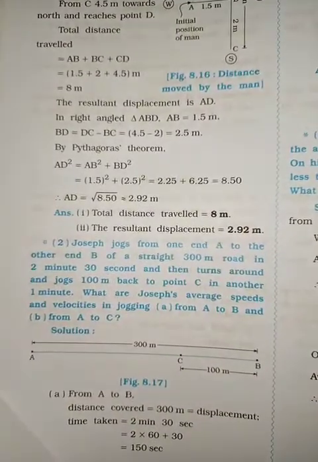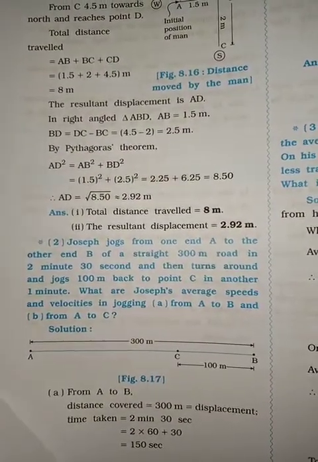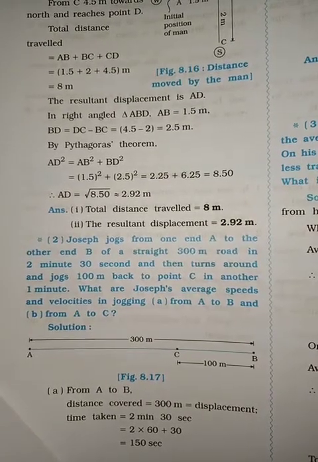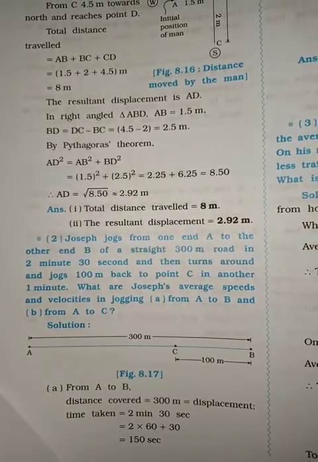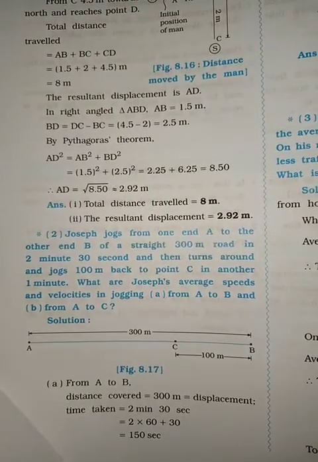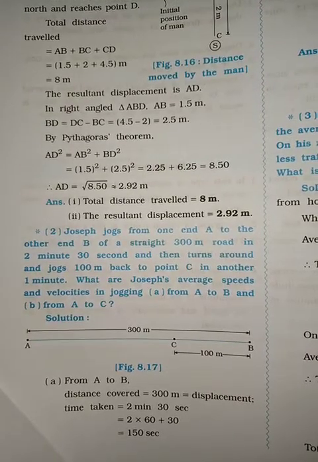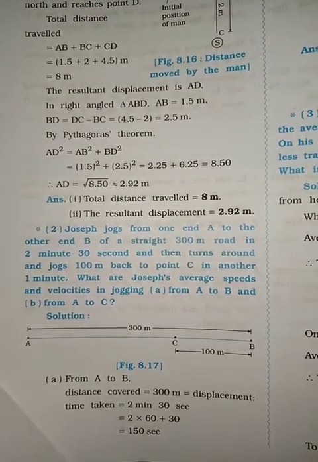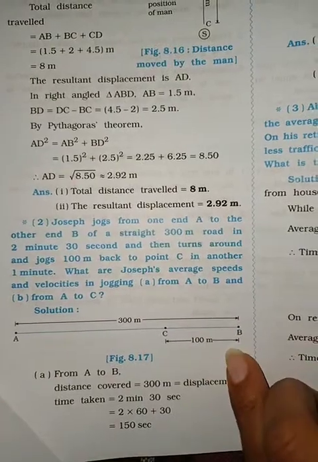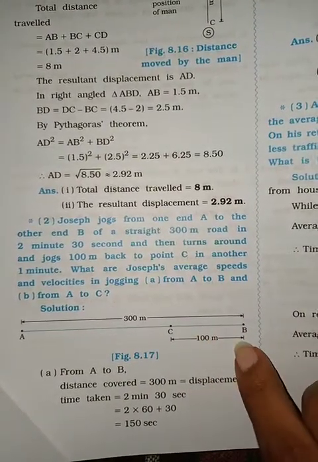Now Joseph jogs from one end A to the other end B of a straight 300 meter road in 2 minutes 30 seconds and then turns around and jogs 100 meter back to the point C in another 1 minute. What are Joseph's average speeds and velocities in jogging from A to B and from A to C? So this is A to B 300 meter and this is C to B 100 meter.